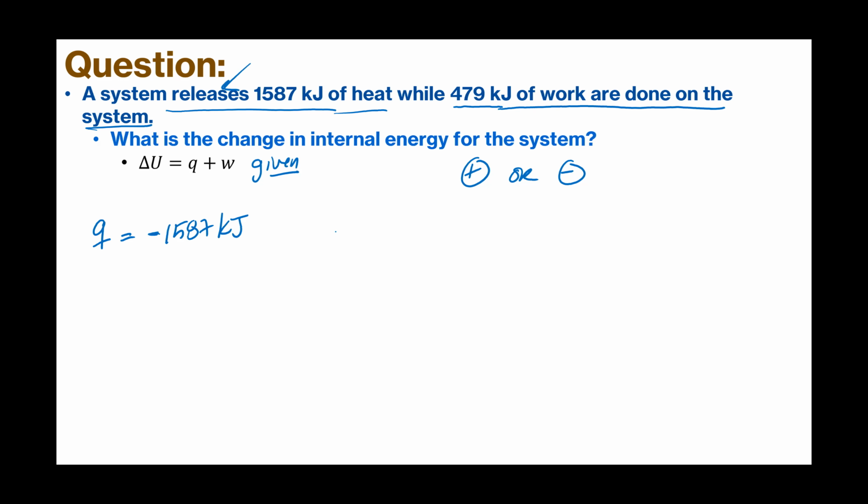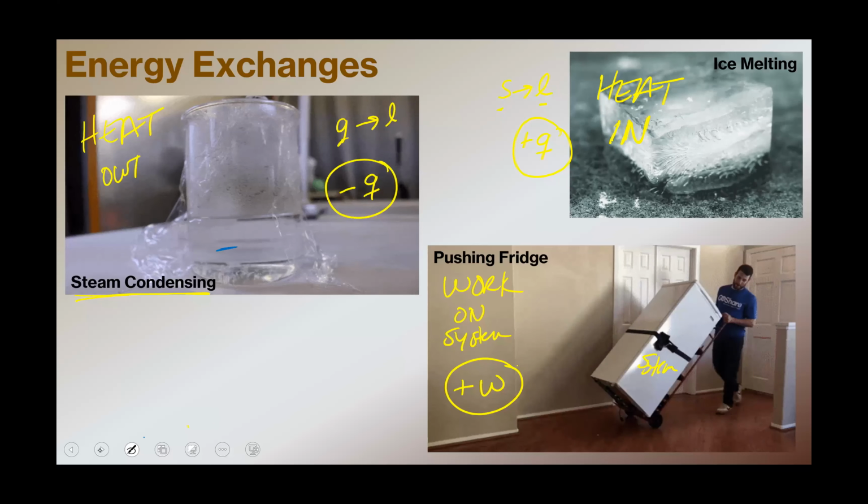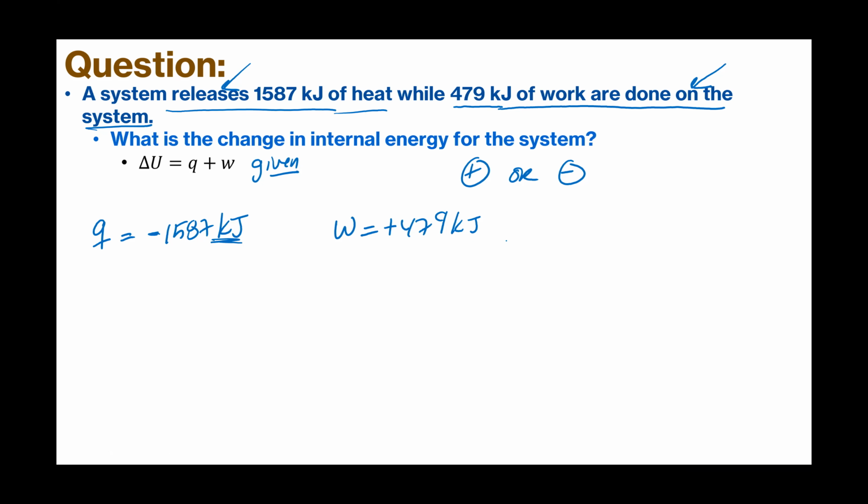Our work then is 479 kilojoules, and this is done on the system, which means the work is positive. The units are the same, kilojoules and kilojoules, so we don't have to convert anything. We just have to plug and chug as we go.